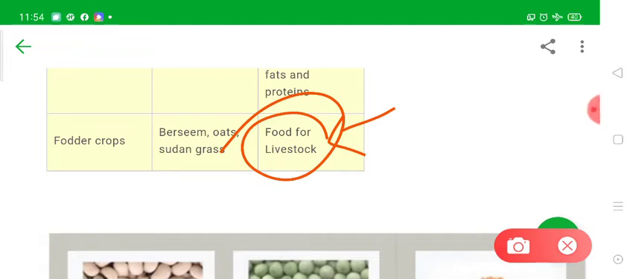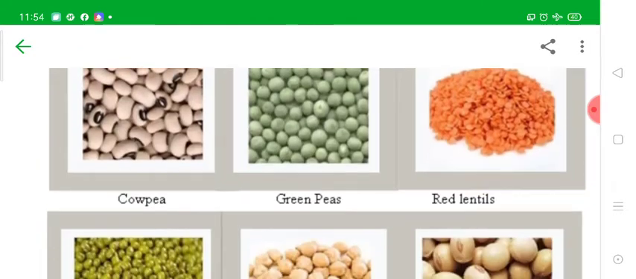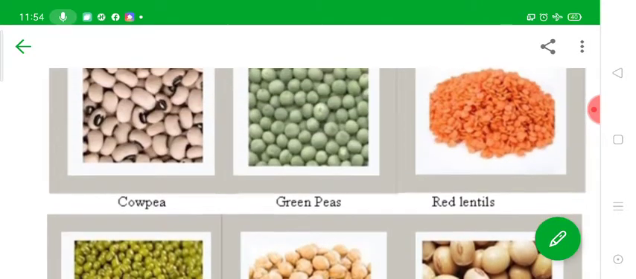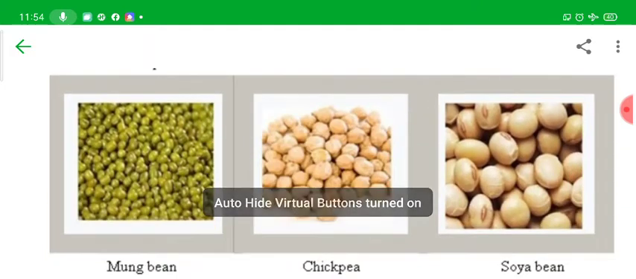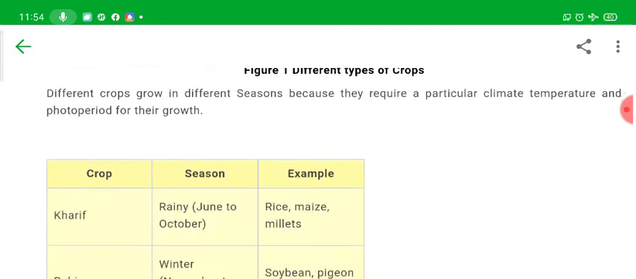Livestock means animals, right? So berseem, oat, and Sudan grass, these are the plants which are given. Here you can see certain pictures are given, like cowpea, green pea, lentil, moong, chickpea, and soybean.